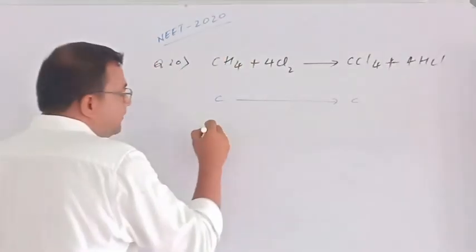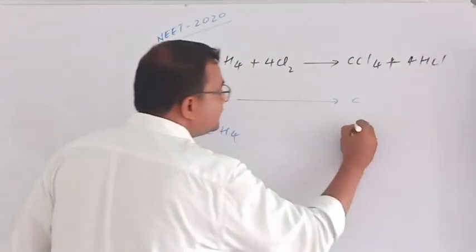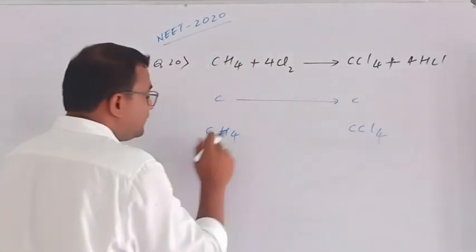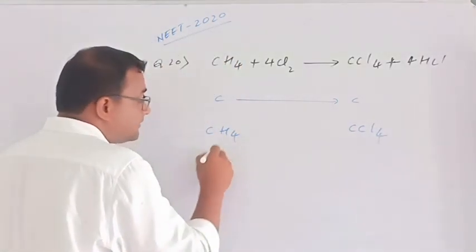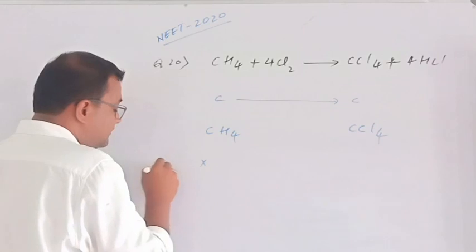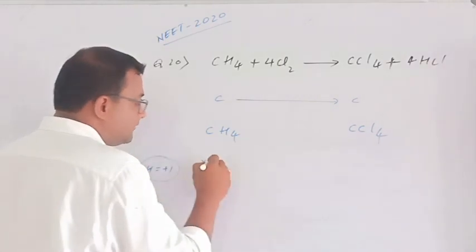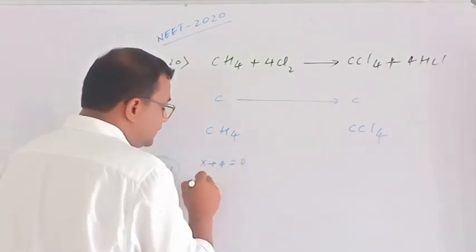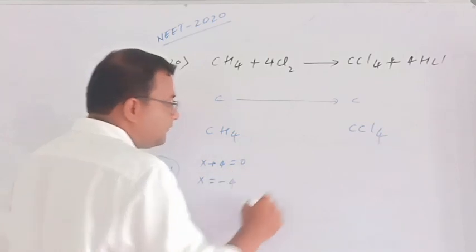Very easy. Calculate this CH4. This is CCl4. So carbon charge is X. Charge of hydrogen is always plus 1. Then X plus 4 is equal to 0, X is equal to minus 4.